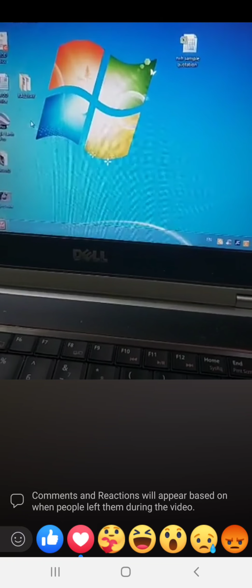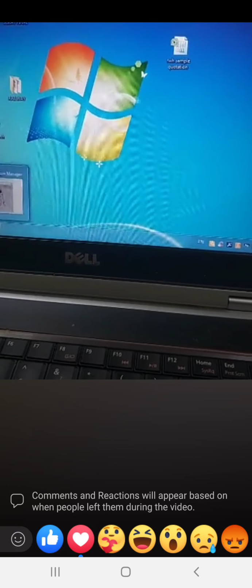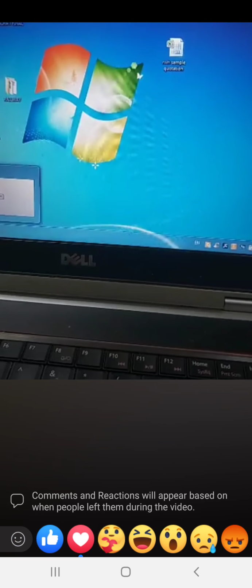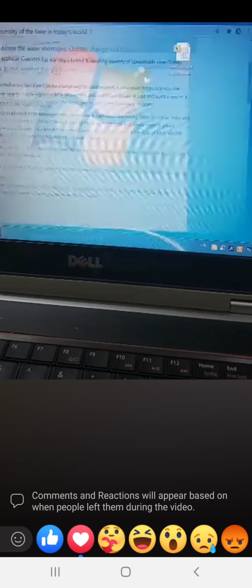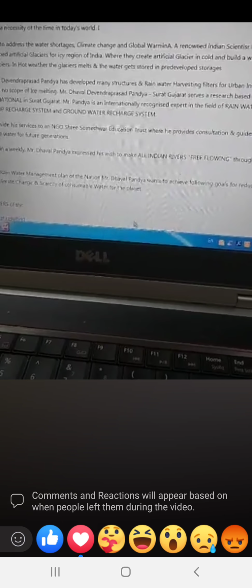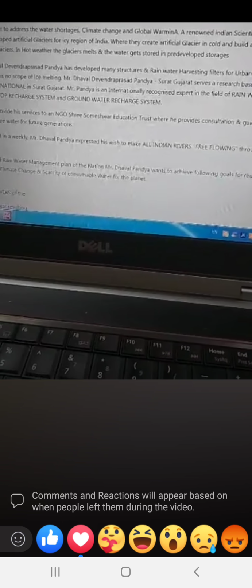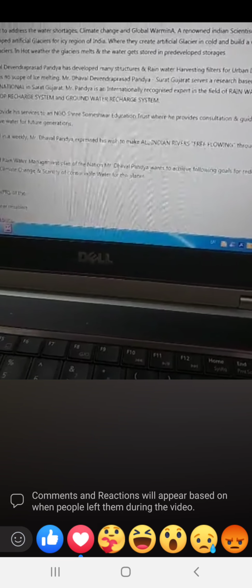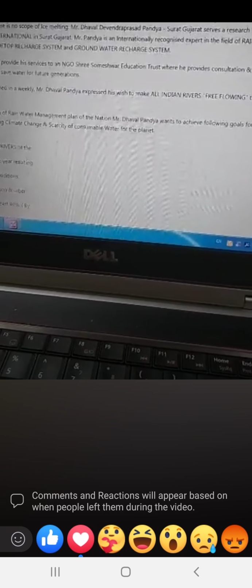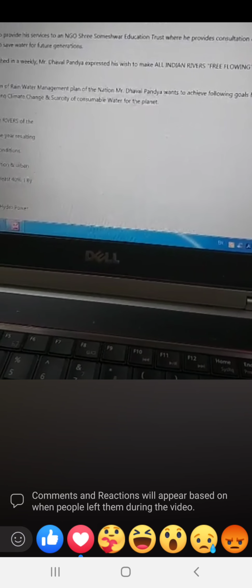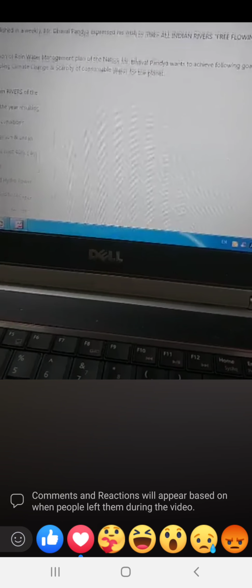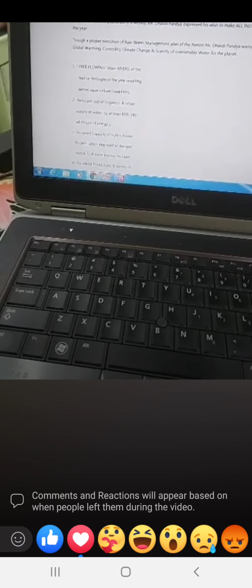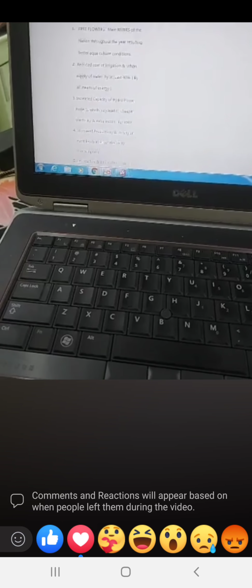Now I am opening the platform for everyone who wants to discuss the issues, and I would even like to share some research with you guys, that what would be the result and impact of rainwater management at macro level, on the national level.